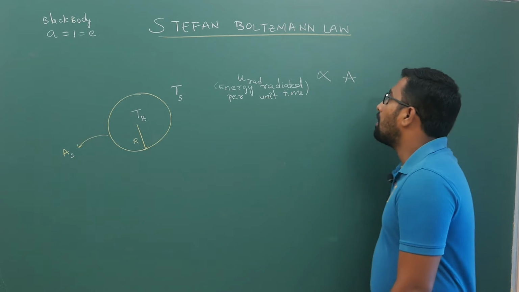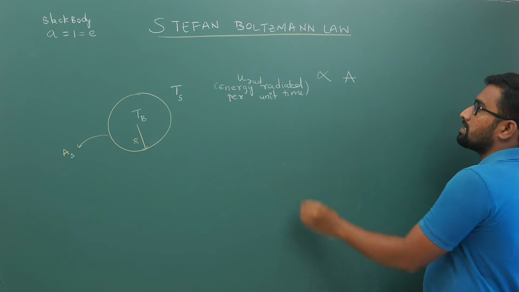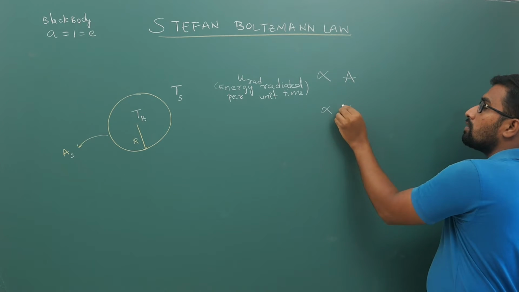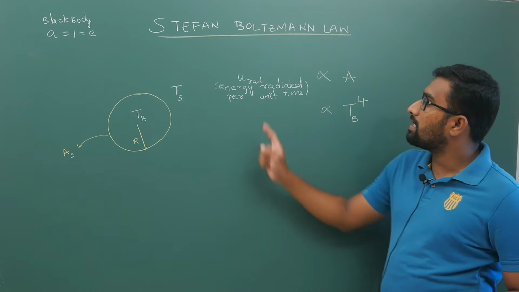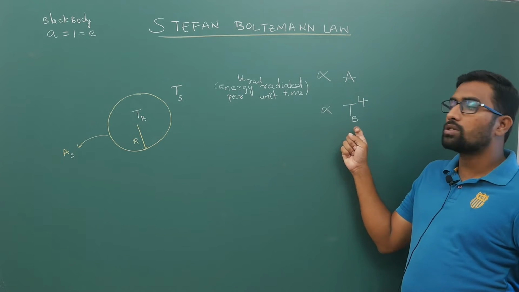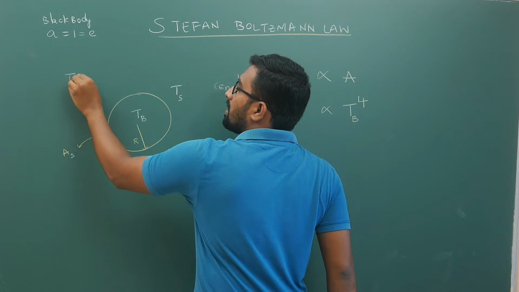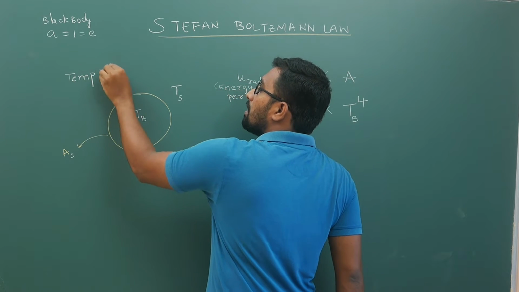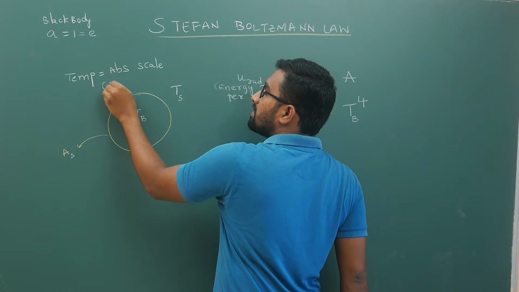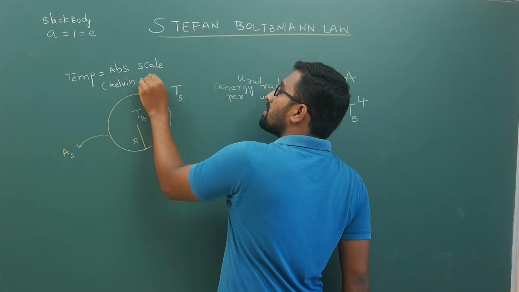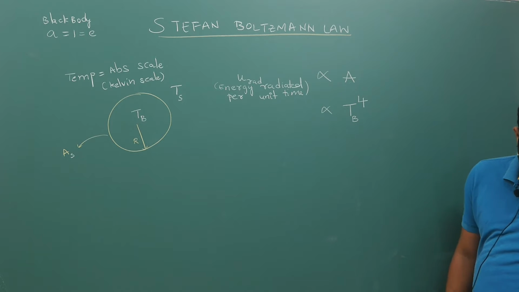Next, it is also directly proportional to the temperature of the body to the power 4. Here temperature is in the Kelvin scale, the absolute scale. It was an experimental observation given by the scientists Stefan and Boltzmann.